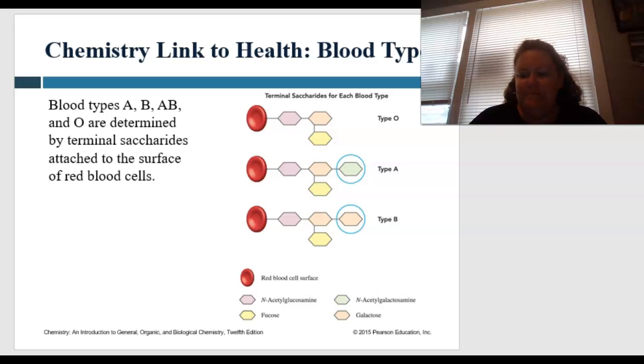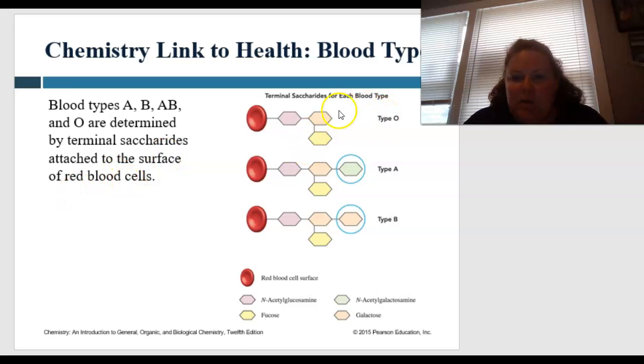So why do we care? One of the things is, we can figure out what makes our foods taste the way that they do, but it actually has a chemistry link and blood types. Blood types A, B, AB, and O are determined by the terminal, or the end, saccharides that are attached to the surface of red blood cells.